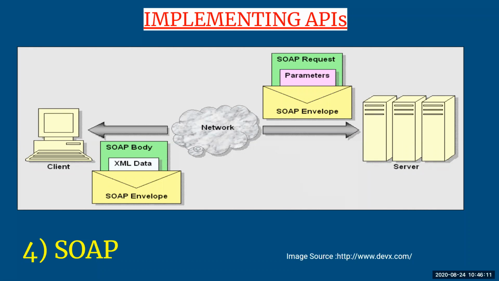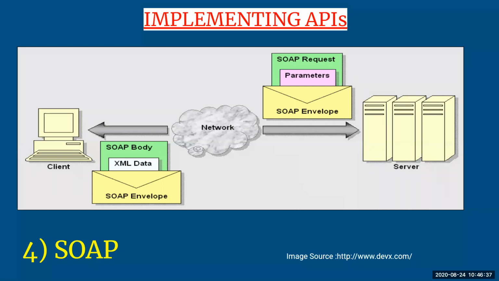This information will be put into the SOAP envelope, and then this SOAP envelope is sent over the network. This envelope will be received by the server, and whenever the server wants to access this envelope, it is going to use some parameters. Whatever SOAP request methods are given from client to server, it is going to use those to access it.